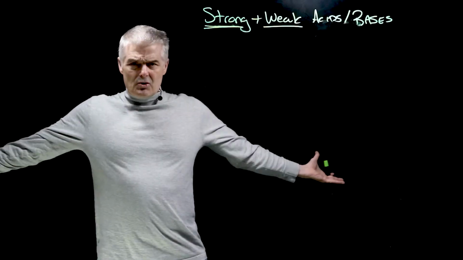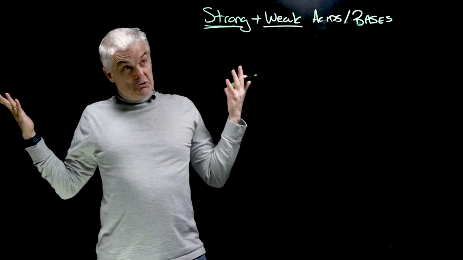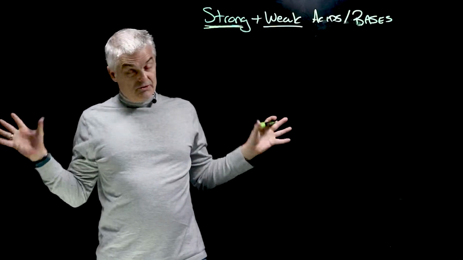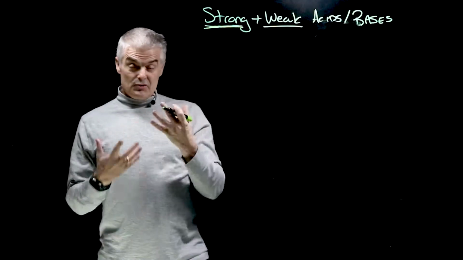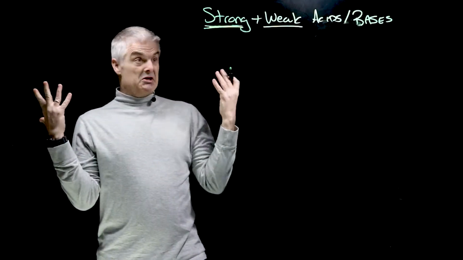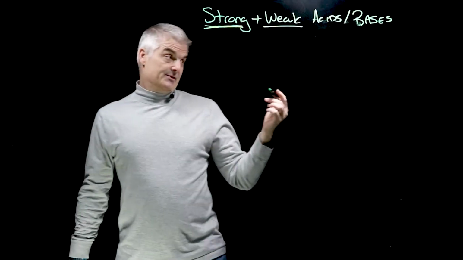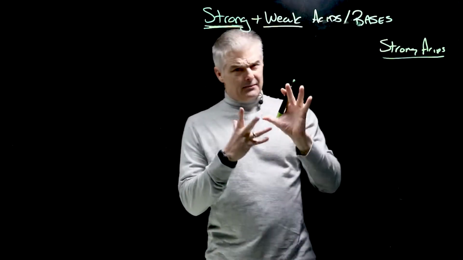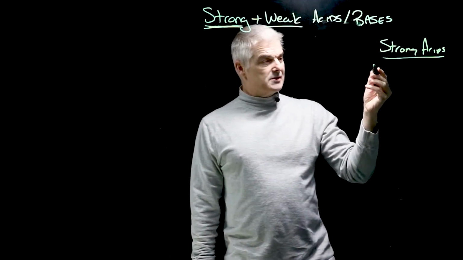So how do you know if you have a strong acid or a weak acid? Good question. Turns out almost every acid in the world, universe, is weak. So if you know the list of strong acids, then you're gold. So let's list the strong acids. There's just a short list here. And this might not be complete, but I'll give you the most common ones we'd see in a chemistry class.